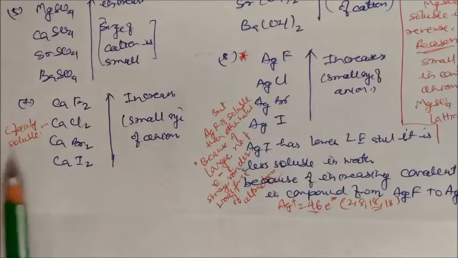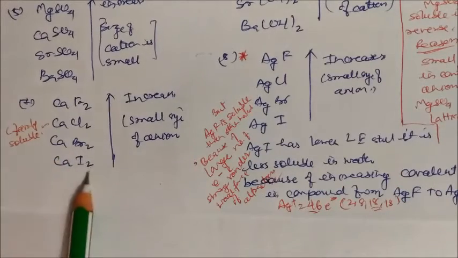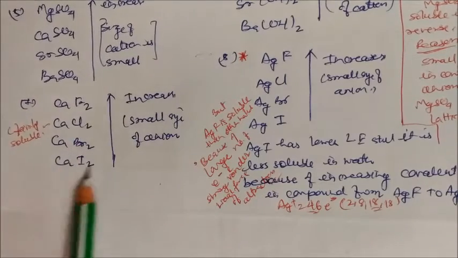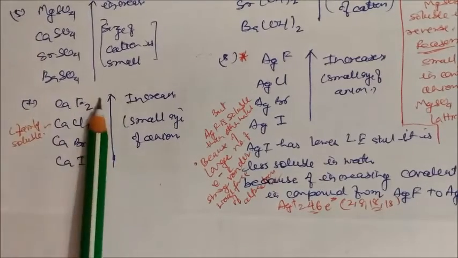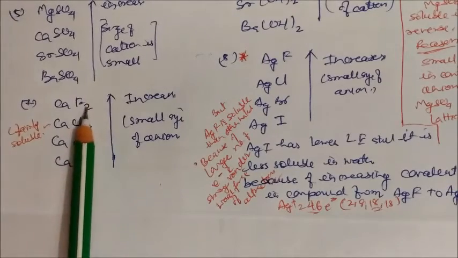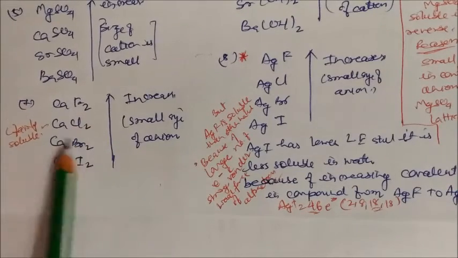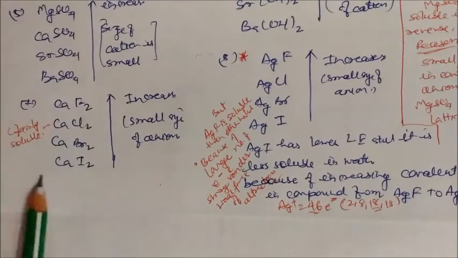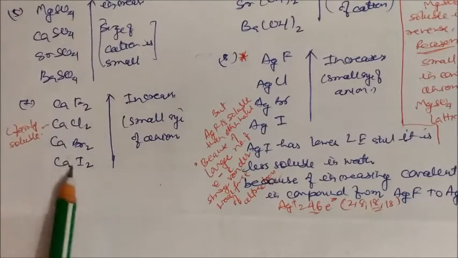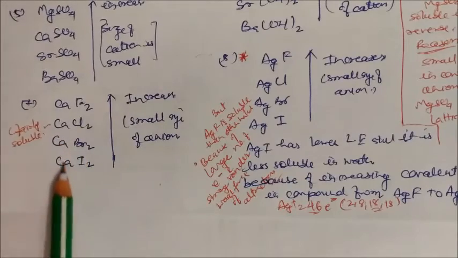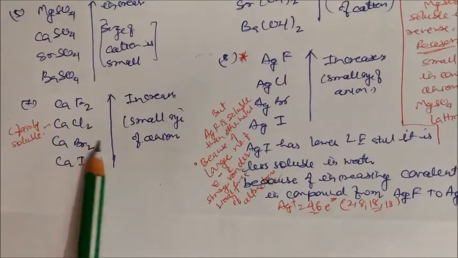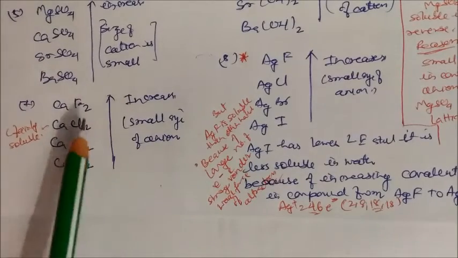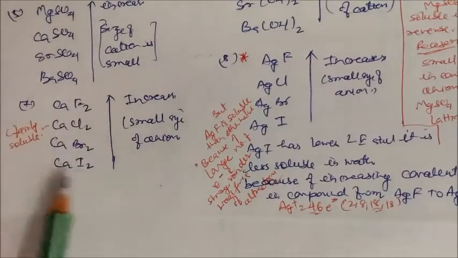Again, if you take calcium fluoride, chloride, bromide and iodide, and go up, the calcium cation is the same, but the size of the anion is decreasing from iodine to fluoride. If the size of the anion is smaller, the same thing happens. Calcium fluoride is less soluble and calcium iodide is more soluble. Although their solubility is very low compared to normal solubility, calcium fluoride is still less soluble because it has a large lattice energy.